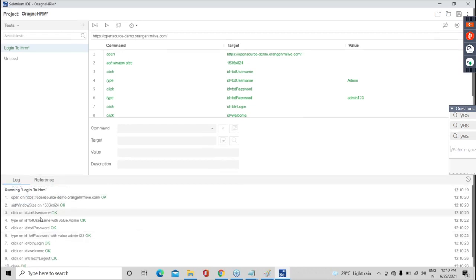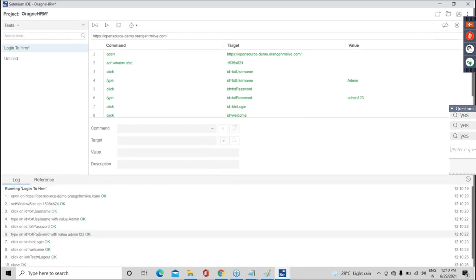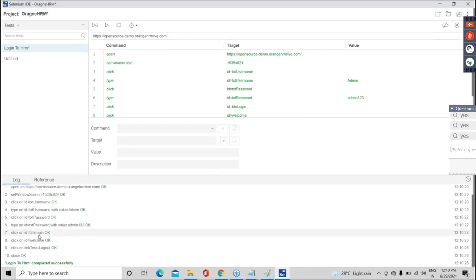See, open, check window size, enter username, enter this, enter this, and that's it, done. Guys, it is not playing a recording. It records the action that you have done. Are you understanding my part?